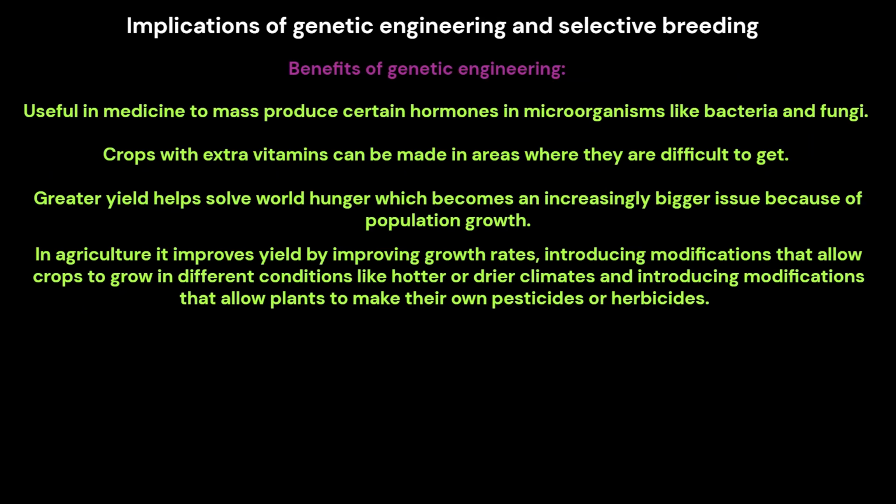Implications of genetic engineering and selective breeding. Benefits of genetic engineering. It is useful in medicine to mass produce certain hormones in microorganisms like bacteria and fungi. In agriculture, it improves yield by improving growth rates, introducing modifications that allow crops to grow in different conditions like hotter or drier climates, and introducing modifications that allow plants to make their own pesticides or herbicides. Crops with extra vitamins can be made in areas where they're difficult to get. Greater yield helps solve world hunger, which is becoming an increasingly bigger issue because of population growth.